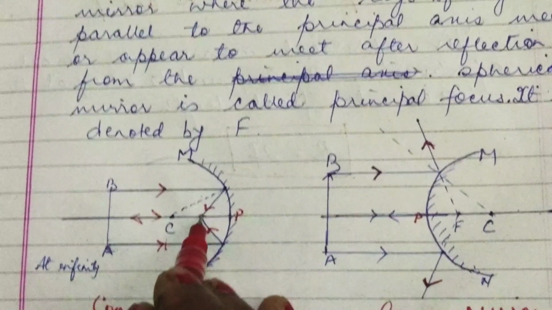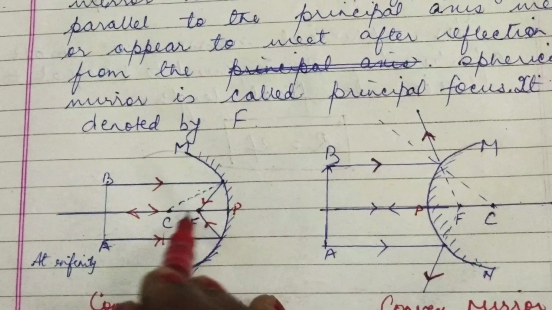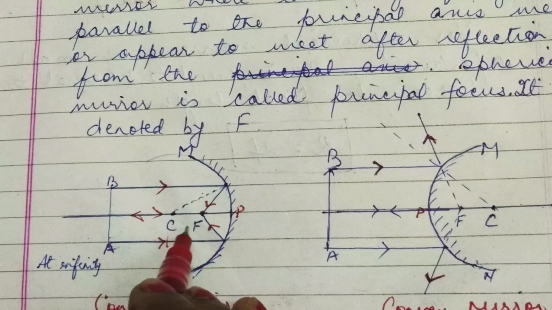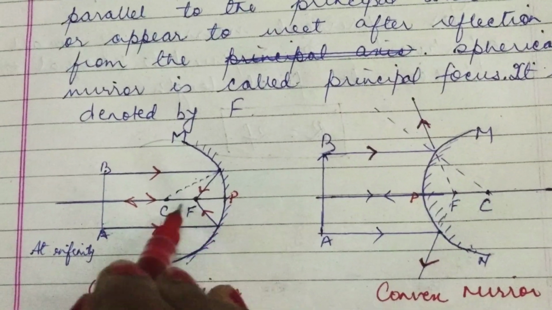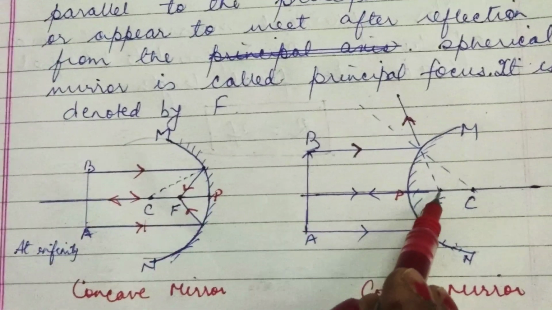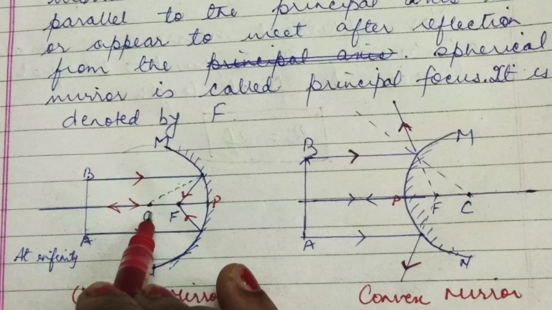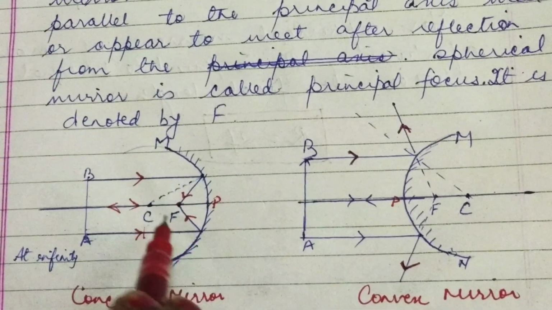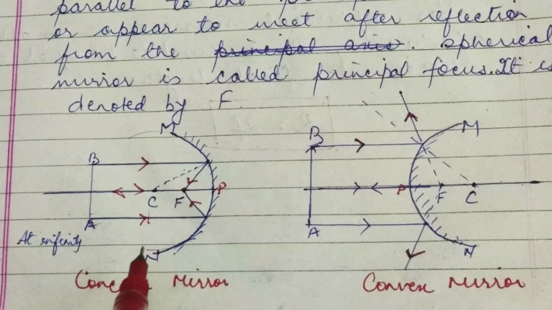The relationship between R and small f, the focal length, is R equals twice f, because the principal focus lies exactly in between the pole and the center of curvature. So the radius of curvature is equal to twice the focal length.